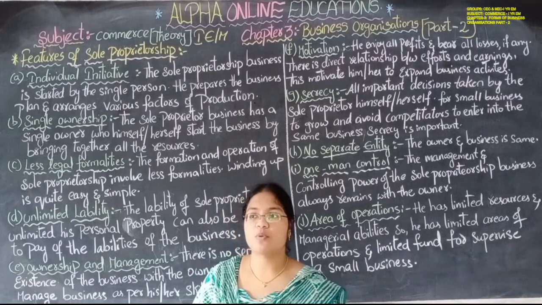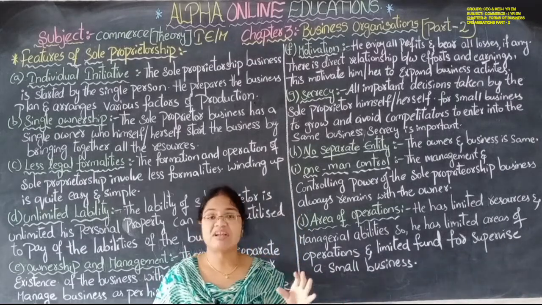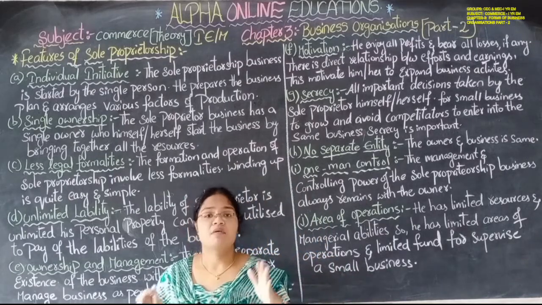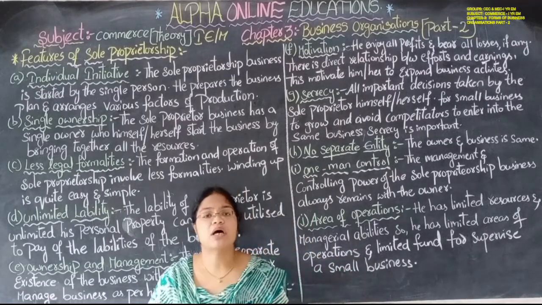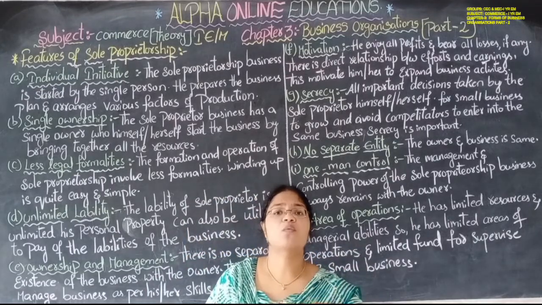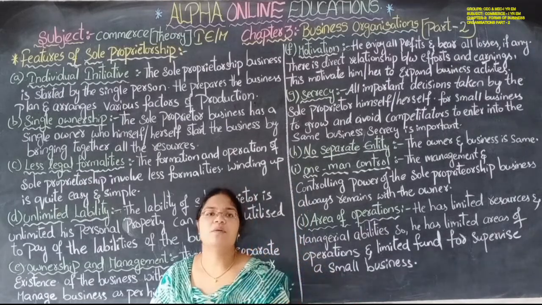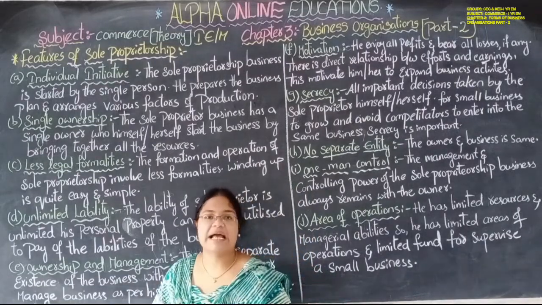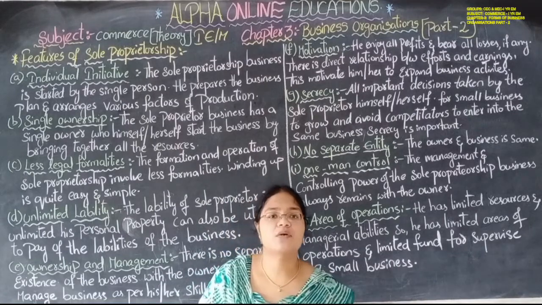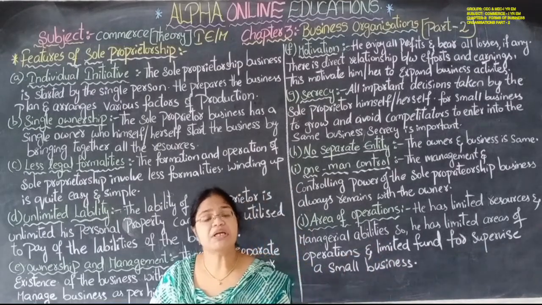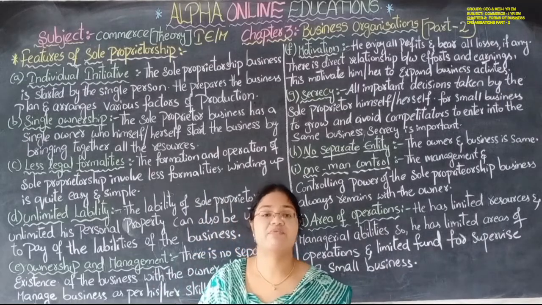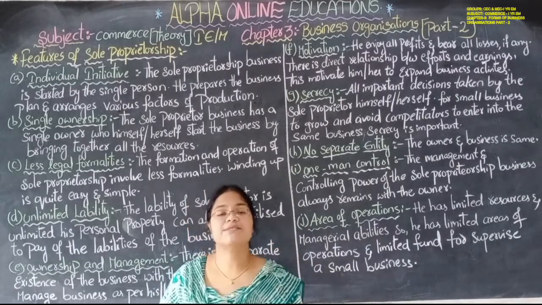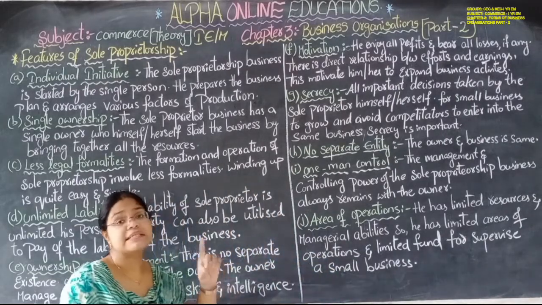Yes, what is the meaning of sole proprietorship? It means a one man show. Just like kirana shops and tea stalls, these all come under the sole proprietorship. It means the owner and the management are both one person, and there is no difference between the owner and the management. Whatever the management activities are, they are carried out by the owner, and whatever the activities of the owner, those are also carried out by the owner himself. That person is considered a sole proprietor, and that business is considered a sole proprietorship business. It is a one man show.